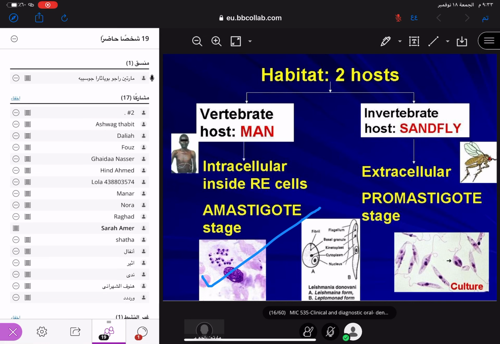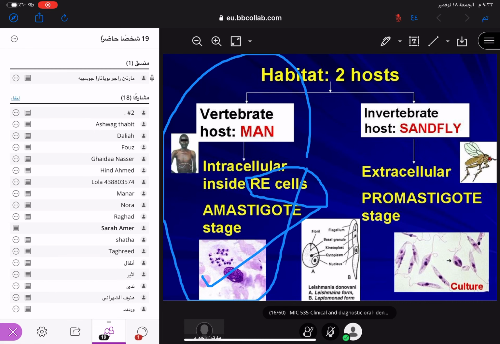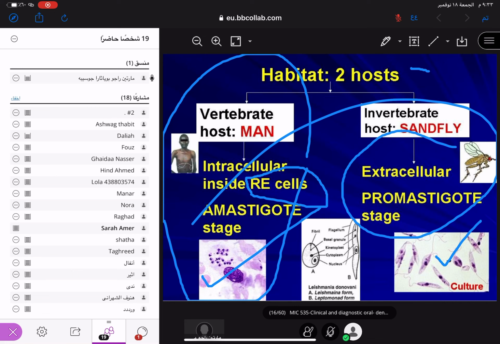Leishmania affects reticuloendothelial cells. This we can see in the human, very important. Next, in the sandfly, what is the stage you can see? This is the promastigote. It is in the culture. Clear? So the sandfly is the vector for leishmaniasis.